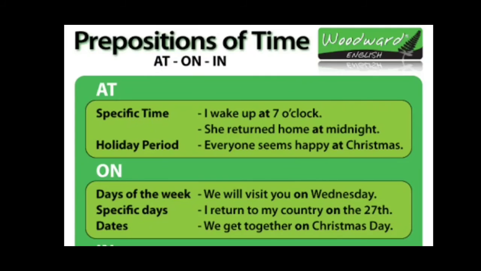So some other examples for the prepositions of time at, on, and in, children. So look at here. At is used to tell specific time. So for example, I woke up at 7 o'clock. Then she returned home at midnight. Then for holiday period, for example, everyone seems happy at Christmas. Okay, so these are the examples for preposition at.